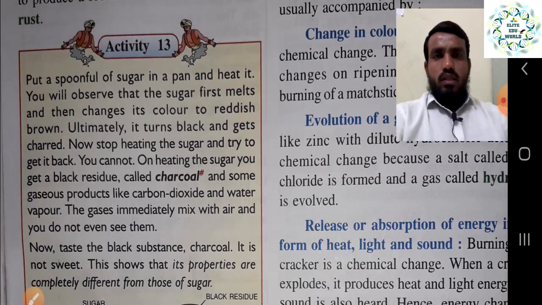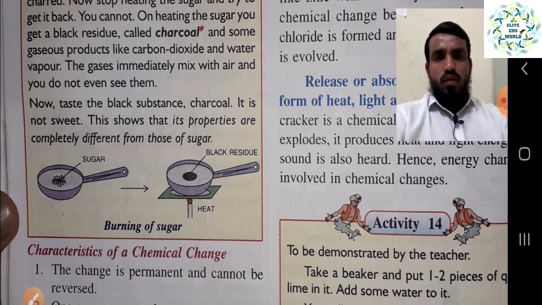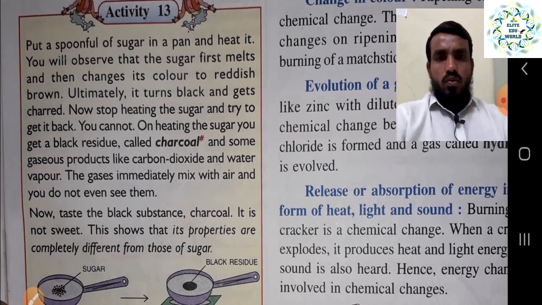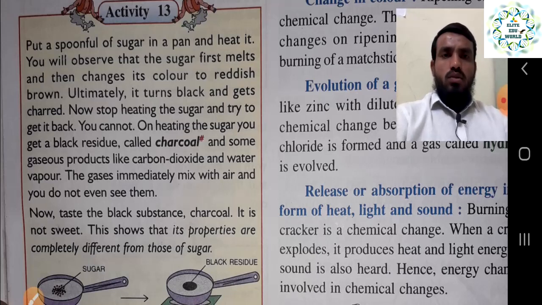Now one more activity is here. In this activity, we just have to take one teaspoon of sugar, put it into a pan and burn it, right. Ultimately it turns black and gets charred. Now stop heating and try to get the sugar back. Once you remove the heat, you cannot get back normal sugar. When you heat sugar to a high temperature, it converts into a black residue.